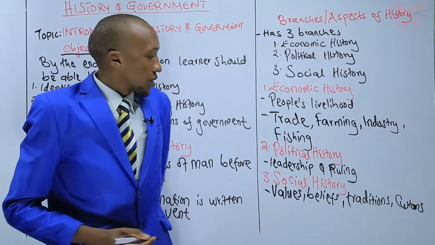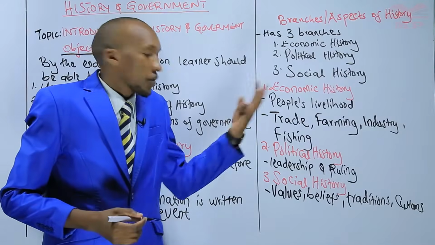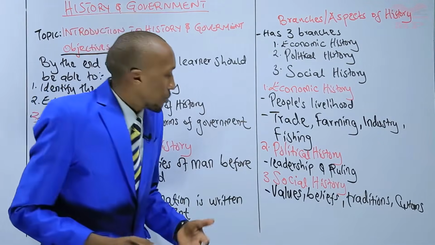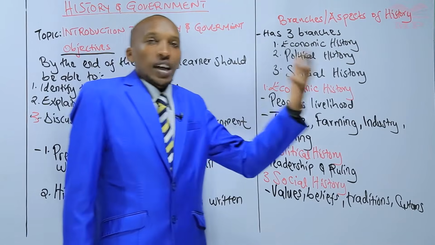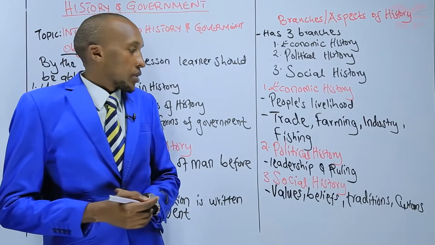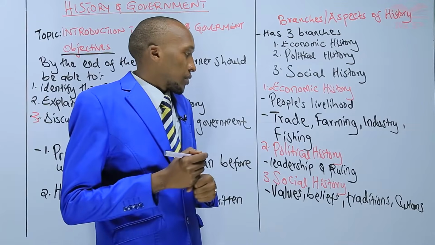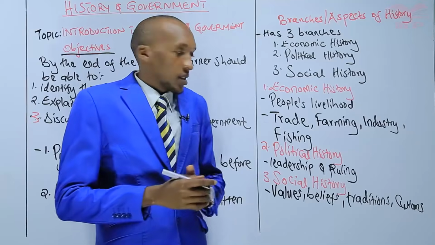So the social aspect of history deals with a people's system of values. Doing something is good. Doing the other thing is not good. Right? We believe this is where we came from. This is what we do in this society.